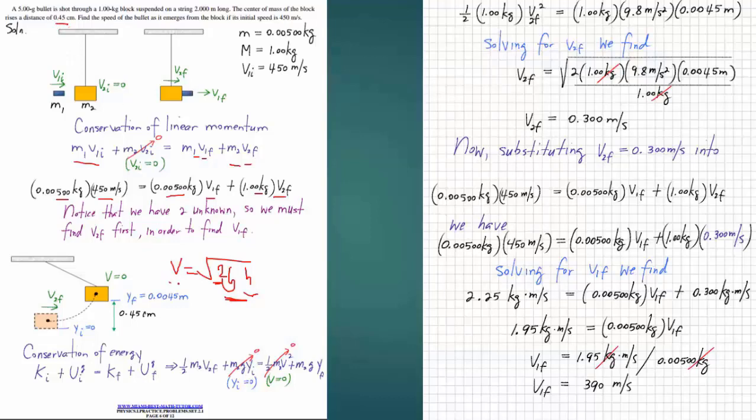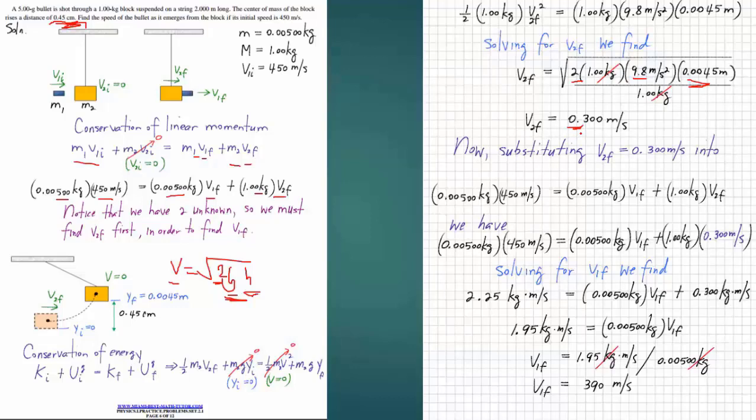Remember it is in centimeters, so convert it to meters. Then you get, as you see there, the square root of 2 times 9.8 times the height in meters, which is about 0.3 meters per second.